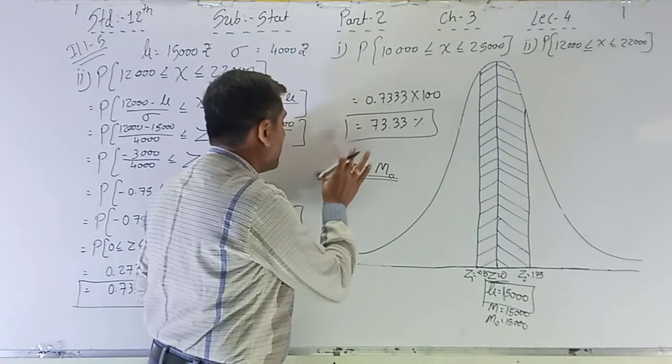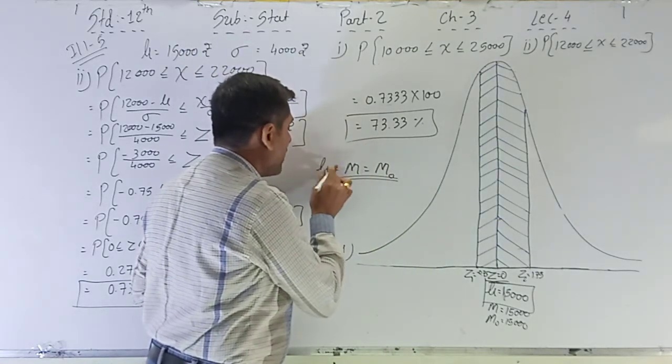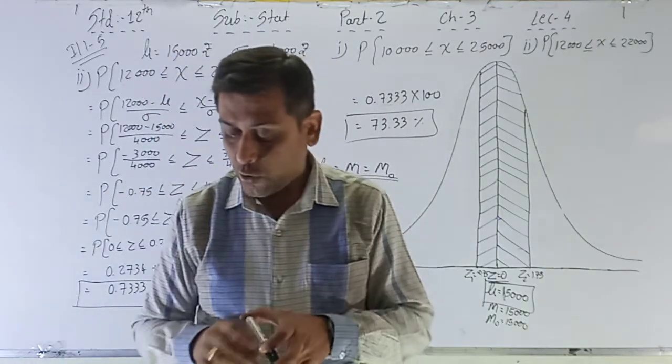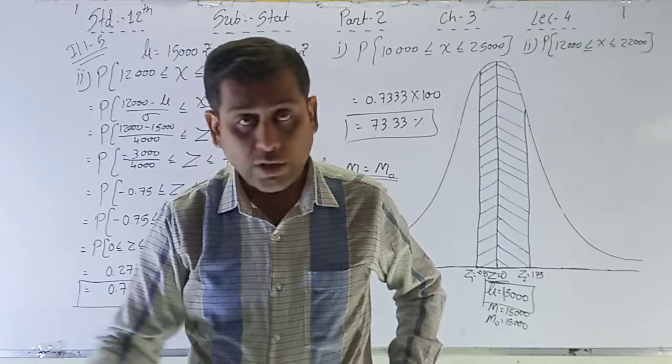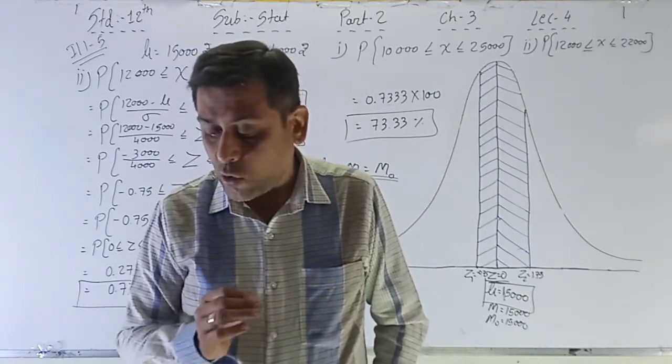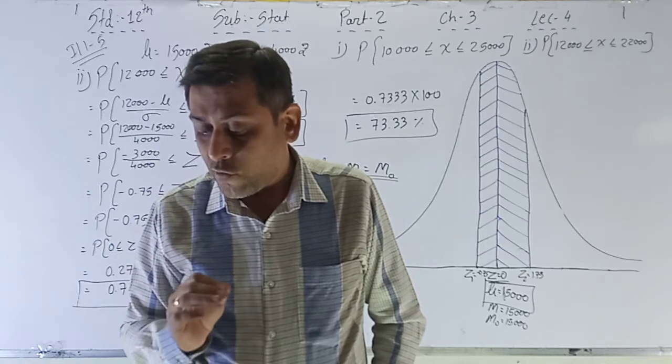Here x bar, other than that x bar, you have to write down mu. Mu is equal to m is equal to mo. Okay, now fifth point. For this distribution, that is normal distribution, quartiles are equidistant from the median.